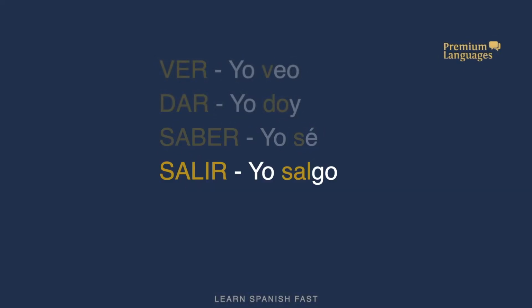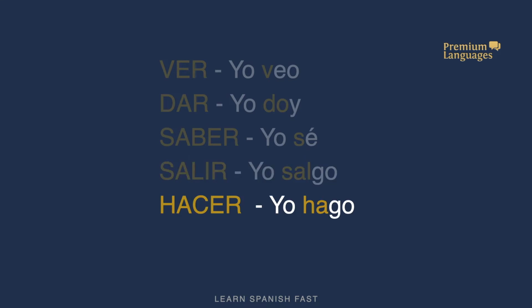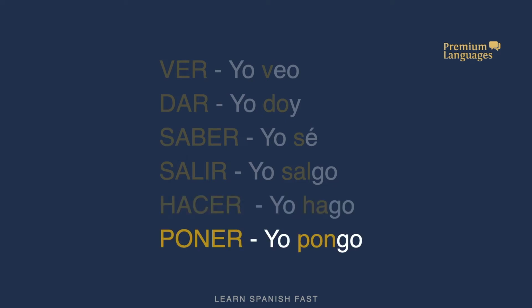Salir, to go out, to exit, to leave. Yo salgo, it's not yo salo, we're adding a G, and it makes it irregular. Hacer, to do. Yo hago, instead of yo hazo, that would be the completely regular form. In the yo version it is yo hago, I do. Poner, yo pongo, I put. Yo pongo, it is irregular because it should be yo pono to be completely regular and we're adding the G.